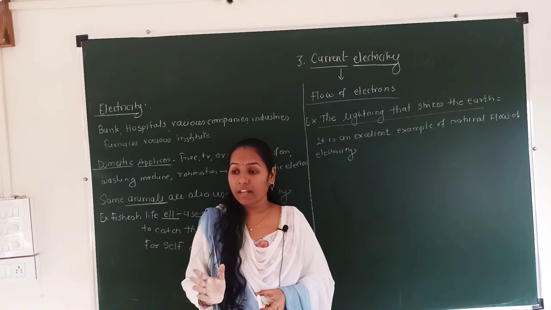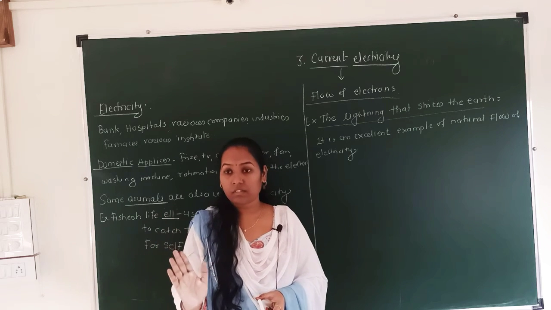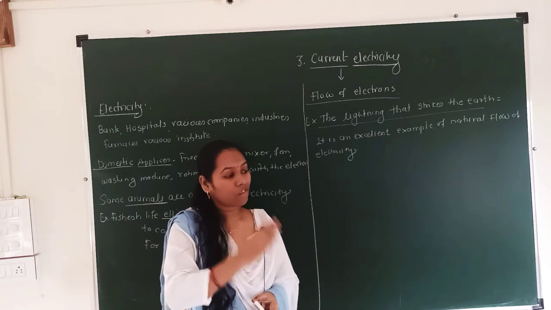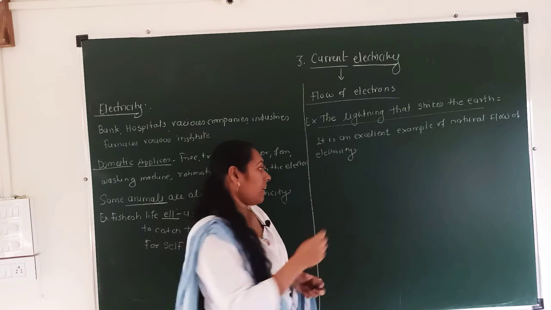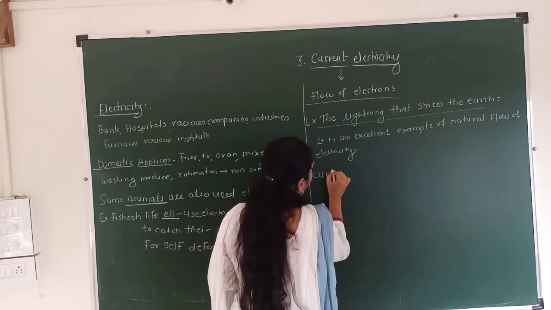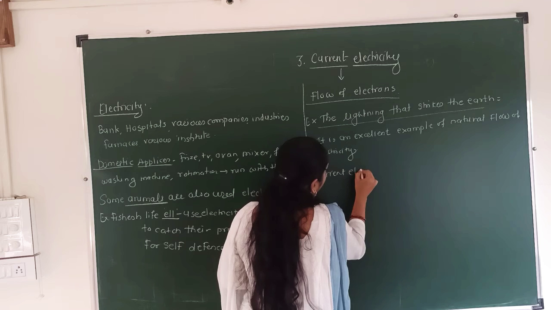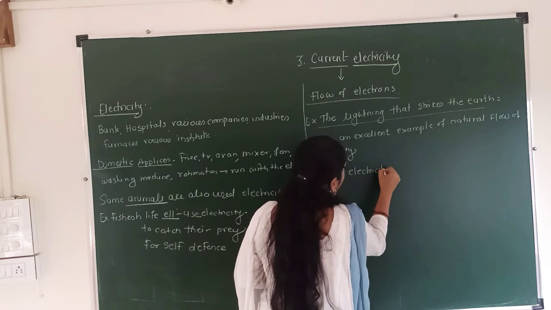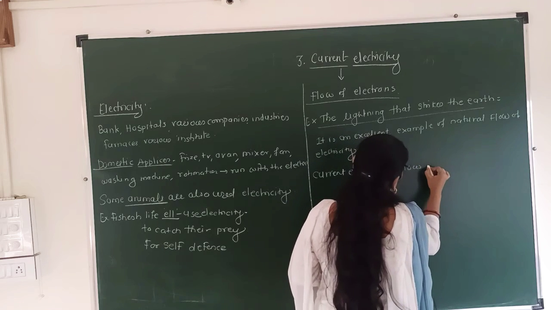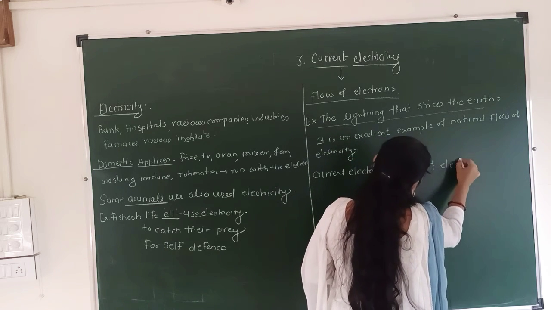When the voltage pushes, the electrons flow from one end to another end. Current electricity is, in simple language, flow of electrons.